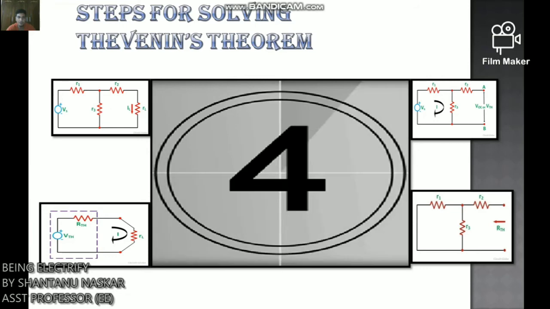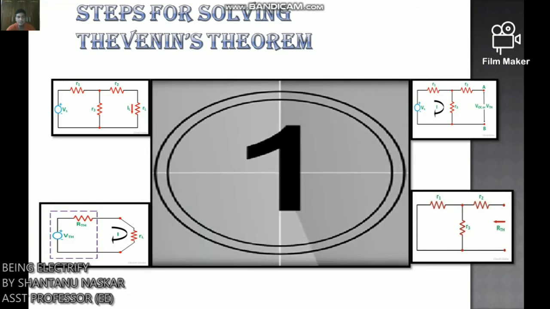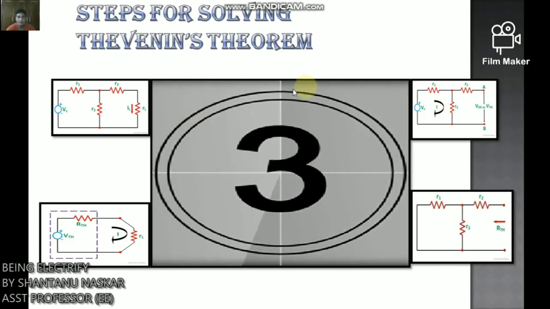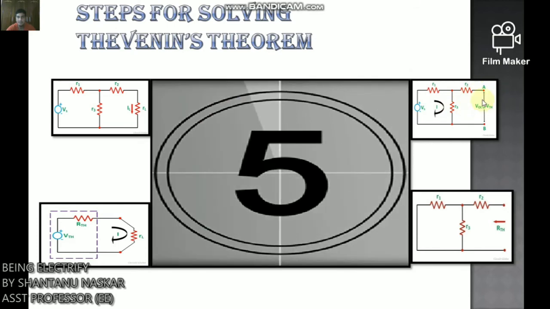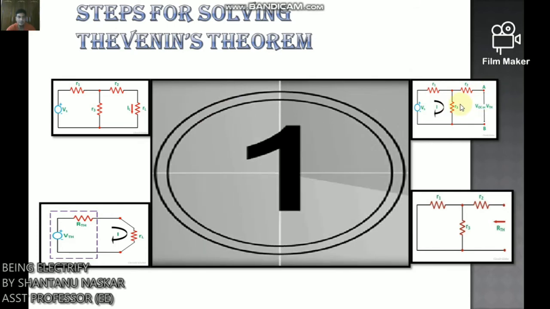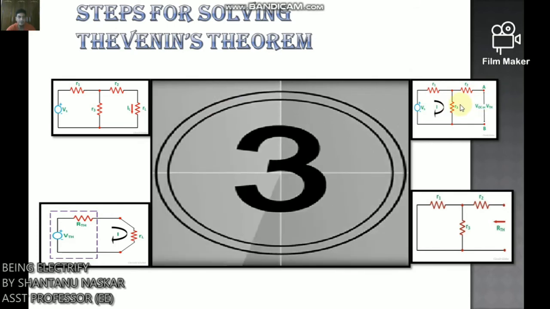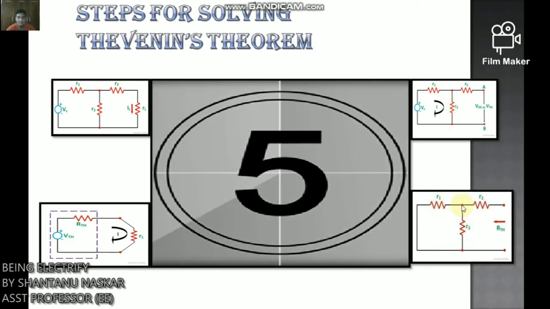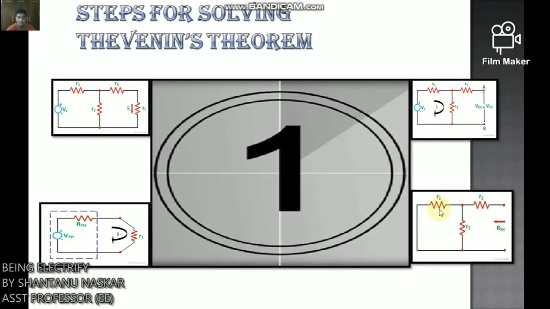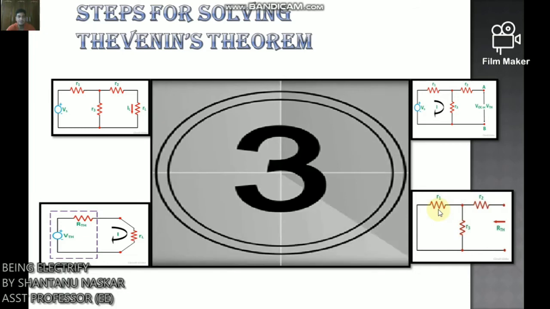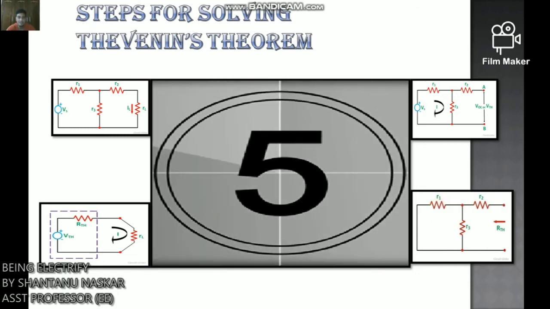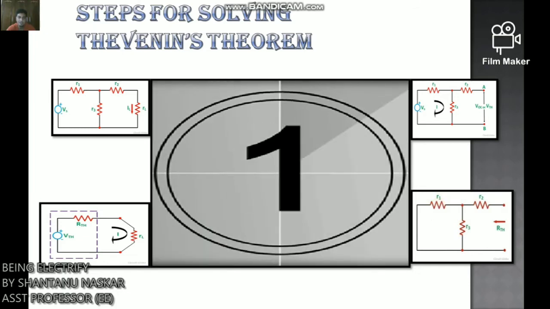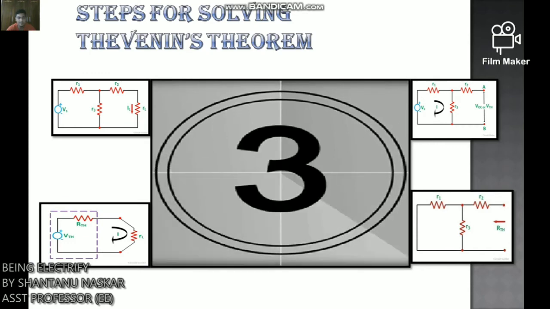First of all, remove the load resistance RL. Here we remove the load resistance RL. Step 2: replace all the sources by their internal resistance. Step 3: if sources are ideal, then short circuit the voltage source and open circuit the current source. So this is the common rule.